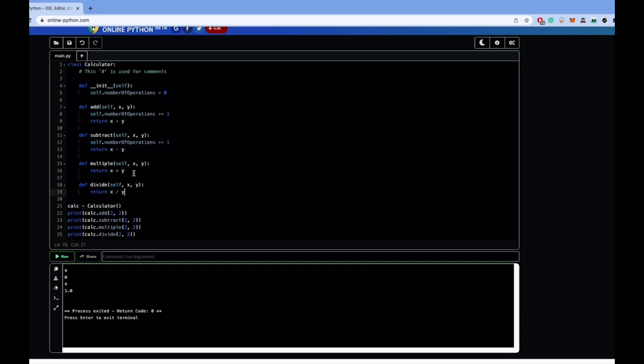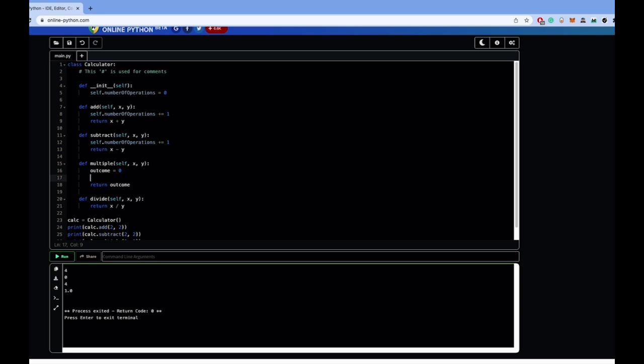But that's boring, and that's not the best way to do it. Multiplication is just repeated addition, and division is just repeated subtraction. So, using those principles, we can reuse our add and subtract functions. So for multiply, we want to set an outcome that will equal 0. Outcome will be our final answer, and we will return outcome.